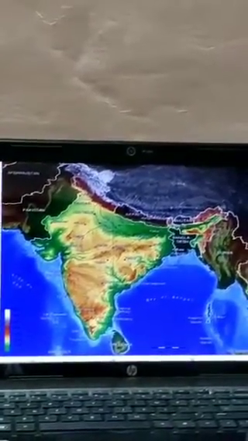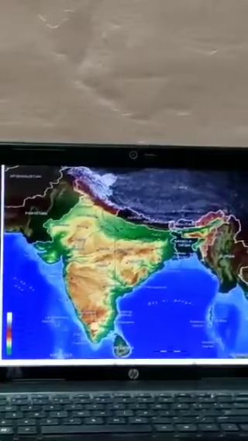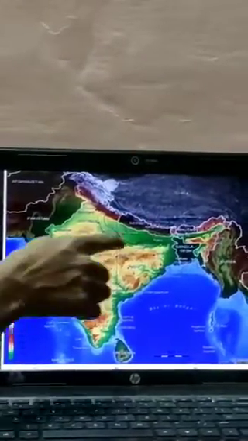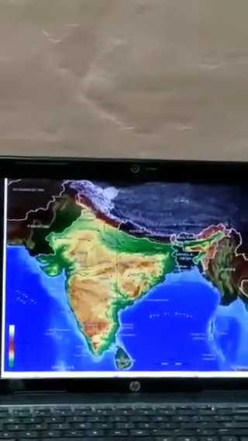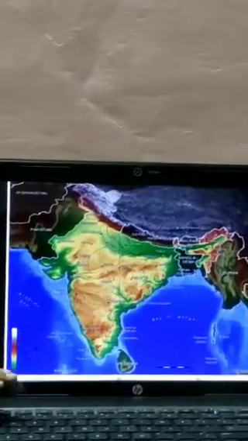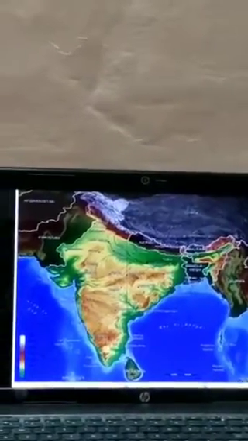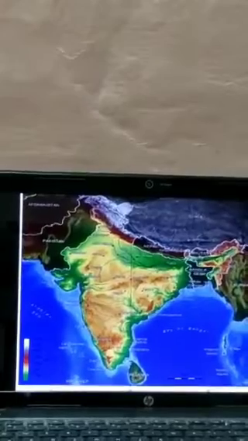And also not only physically but also in climate. India was divided into 2 halves by the Tropic of Cancer. So below the Tropic of Cancer we experience tropical climate and above, North India experiences temperate climate. So India experiences various climates and natural vegetation.